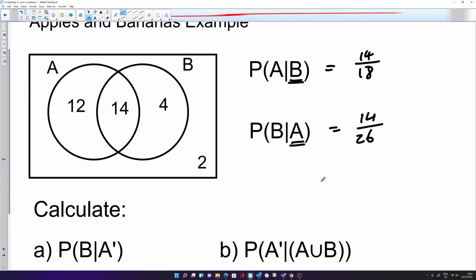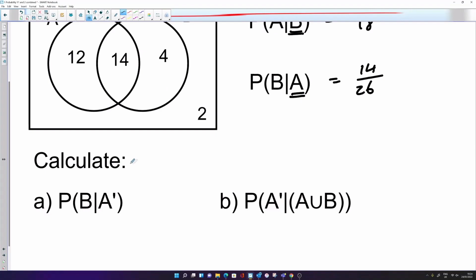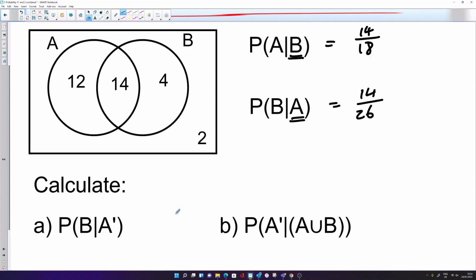Okay, there's a couple more here. What's the probability of somebody liking bananas given that they don't like apples? Okay, well, you need to think about the probability. Where is this area, not A? Well, not A is on the outside of A. So everything on the outside of A.